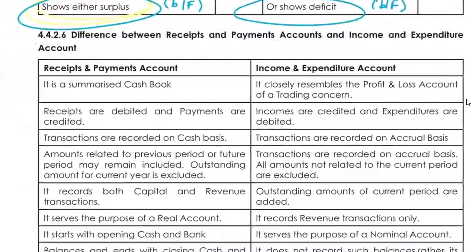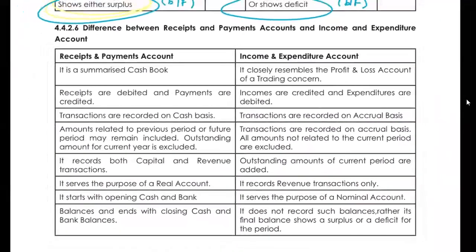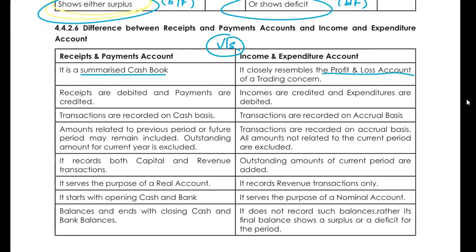So if somebody asks what is the difference between receipt and payment account versus income and expenditure account, we can say it is just a cash book, but the income and expenditure account closely resembles the P&L account of a trading concern. Receipts are debited, payments are credited.